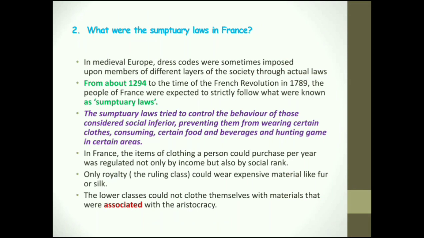Do you remember that point where everybody looks similar? Then that was a problem, and people from lower classes did not have money to buy these frills and gaudy dresses which the upper classes wore. So that was a problem later. So it is by social rank and money which actually decided what the people could buy. So now it was more of social rank when sumptuary laws were imposed.